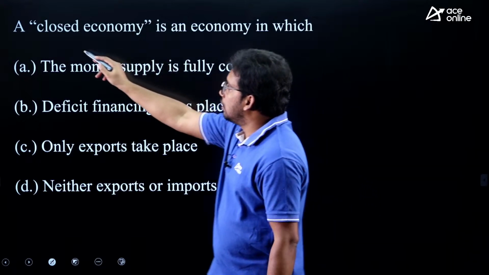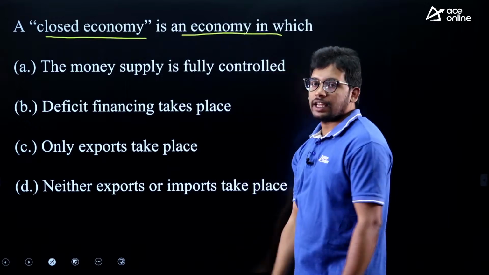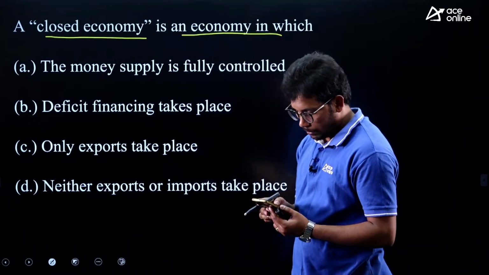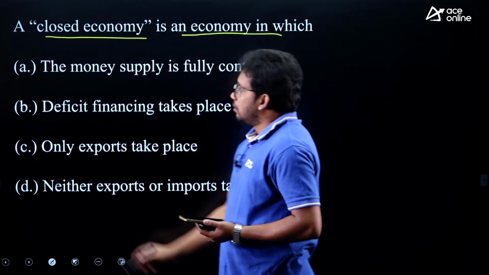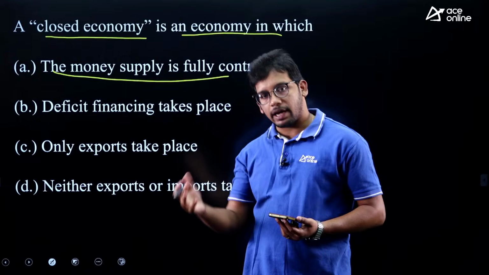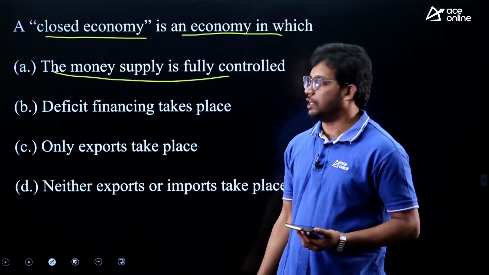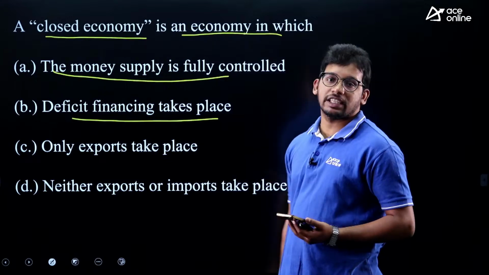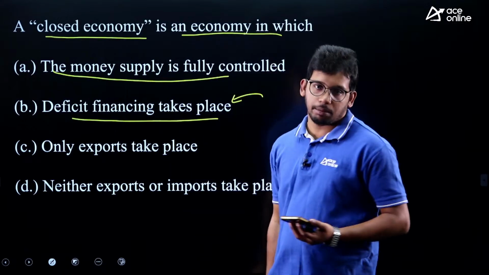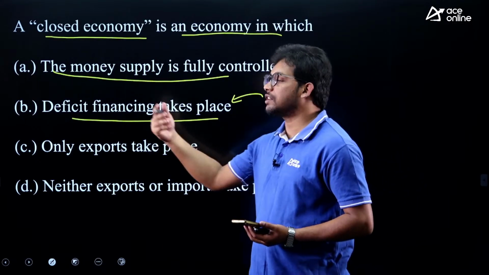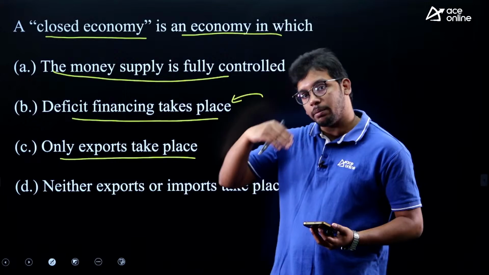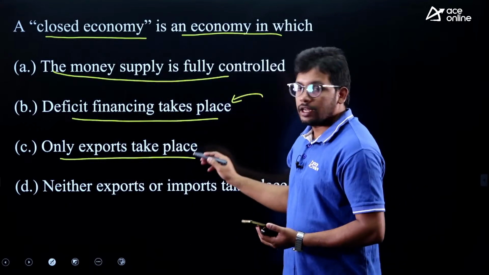First question: a closed economy is an economy in which. Which one is called a closed economy? First option, the money supply is fully controlled. That means the money supply in the market will be controlled by the government or RBI. Second, deficit financing takes place. That means whenever the government has less money, it will be supported by the RBI, which will give money. Third, only exports take place. That means goods from India to other countries will be allowed.